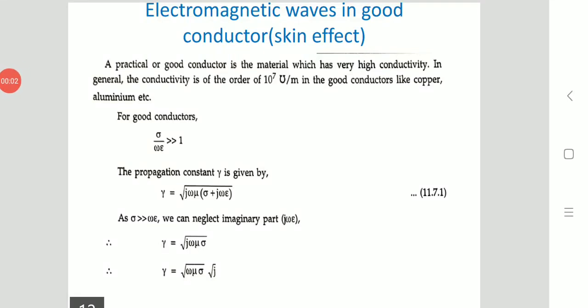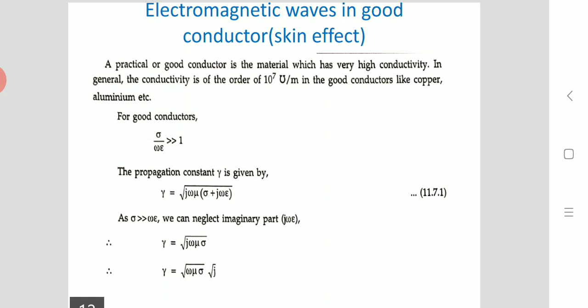Hello students, in the last lecture we studied the theory of the electromagnetic wave in a perfect dielectric, and one of the numericals on that, which is a lossless medium. Now in today's lecture we study electromagnetic waves in a good conductor along with the skin effect.